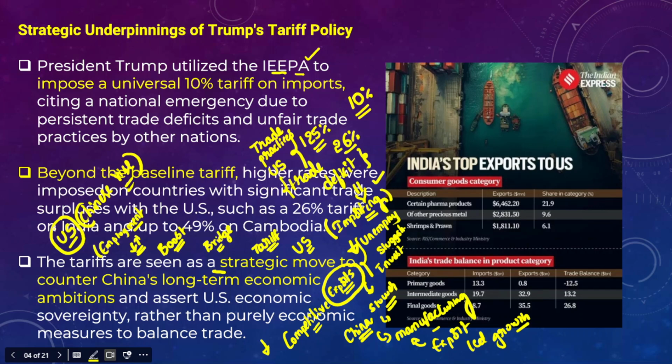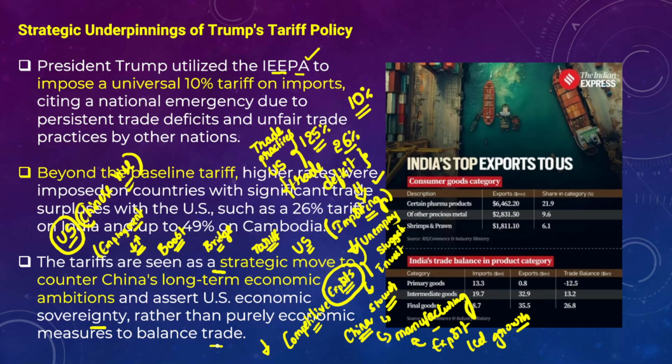And because of this, this is also another factor which guided US President Donald Trump to impose tariffs on goods exported into the US by China, and thereby ultimately asserting US sovereignty rather than purely looking at this trade war or tariff war from the economic perspective.